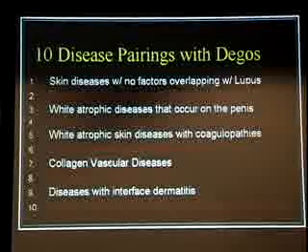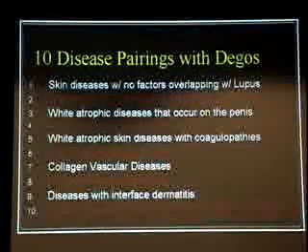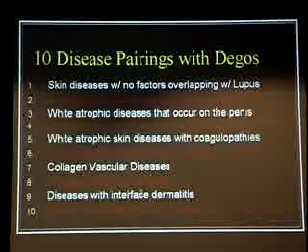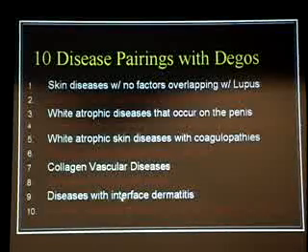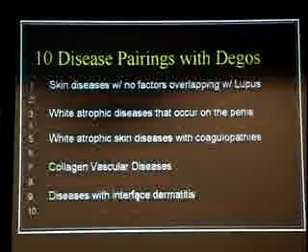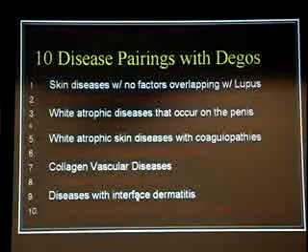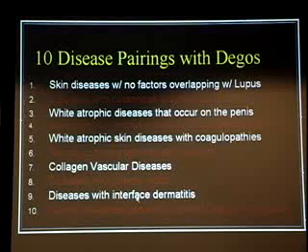Collagen vascular disease, of course, we have the bugaboo of saying that Degos is lupus. Diseases with dermal mucin on biopsy, which Degos is. Diseases with interface dermatitis. Of course, this really is being given at the level of a graduate seminar in dermatology, and unfortunately I seem to share the room with very few dermatologists, so you can always feel free to ask questions. Interface dermatitis is basically inflammation of the dermal-epidermal junction, of which there are a number of diseases that have that. For whatever reason the immune cells decide to take up residence there and try to erase the cells which lie along there. Nobody really knows why that is, in Degos or anything else.